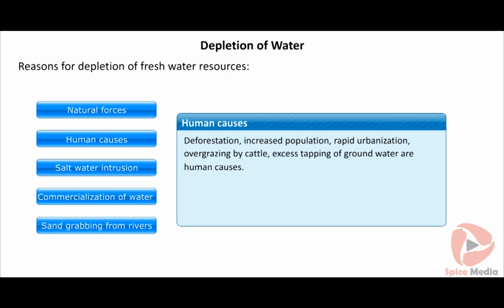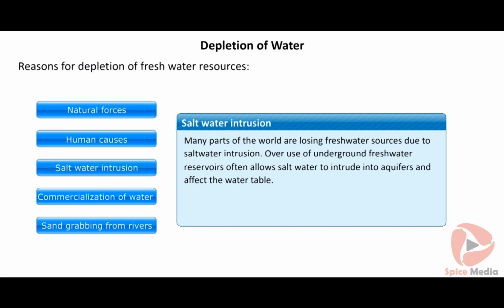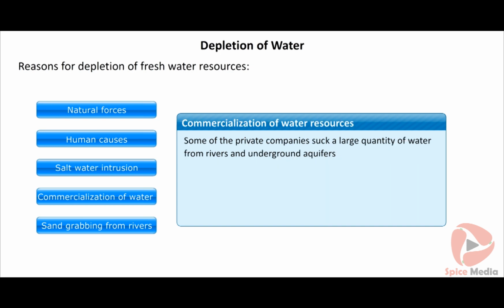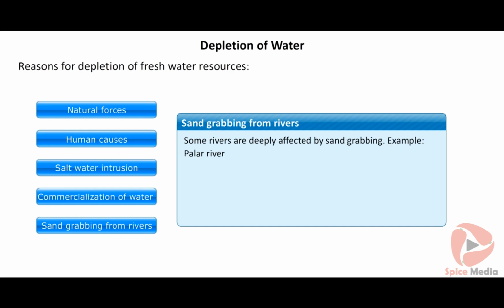Human causes: deforestation, increased population, rapid urbanization, overgrazing by cattle, excess tapping of groundwater are human causes. Saltwater intrusion: many parts of the world are losing freshwater sources due to saltwater intrusion. Overuse of underground freshwater reservoirs often allows saltwater to intrude into aquifers and affect the water table. Commercialization of water resources: some of the private companies suck a large quantity of water from rivers and underground aquifers. Sand grabbing from rivers: some rivers are deeply affected by sand grabbing. Example, Palar River.